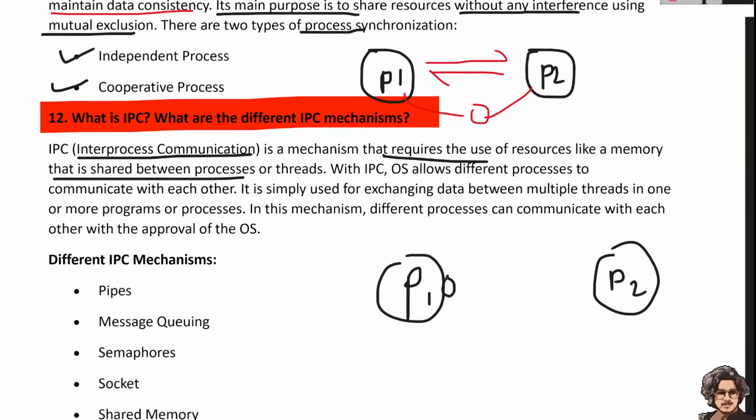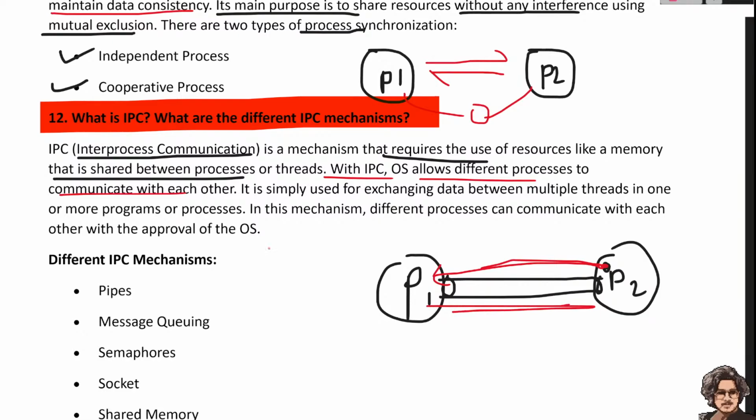For example, a pipe is used for communication between different processes, and inter-process communication is required to use the resources and memory of different processes and threads. With IPC, the OS allows different processes to communicate with each other. If we want to use the resources and memory of these processes, first of all we have to establish the communication between them.